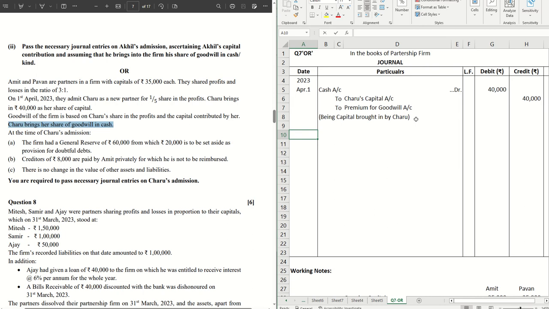And as we know, goodwill has to be distributed among the sacrificing partners in the sacrificing ratio. Let's pass the journal for that as well. Premium for goodwill account debit to Amit's capital account, to Pawan's capital account.